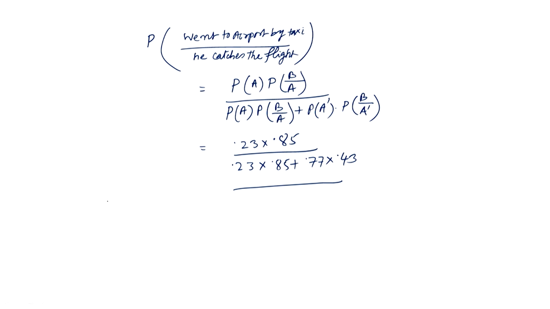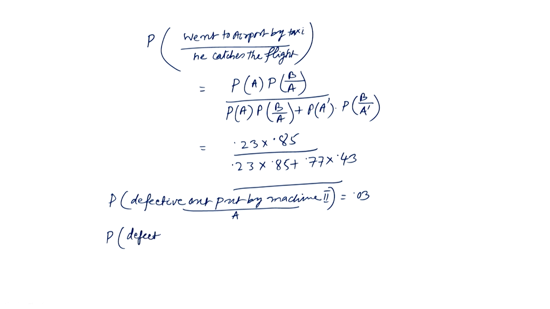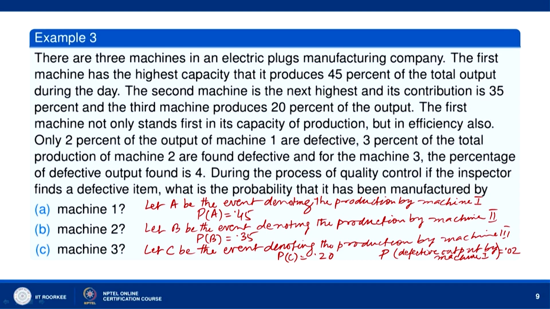Similarly, the probability of defective output by machine 2, given B, is equal to 0.03, and the probability of defective output by machine 3, given C, is equal to 0.04. So the probability of defective output by machine 1 given A, where A is the event denoting the production by machine 1, is 0.02. The probability of defective output by machine 2 given B is 0.03, and by machine 3 given C is 0.04.